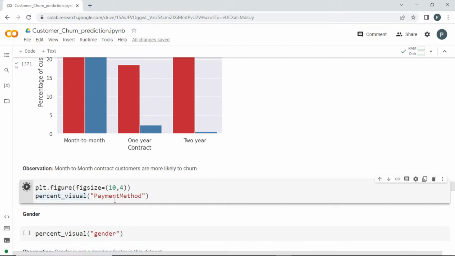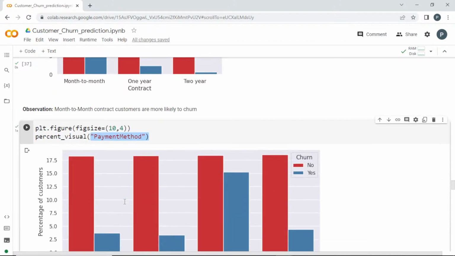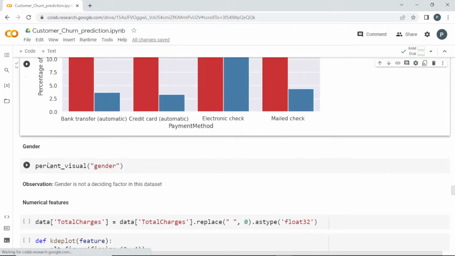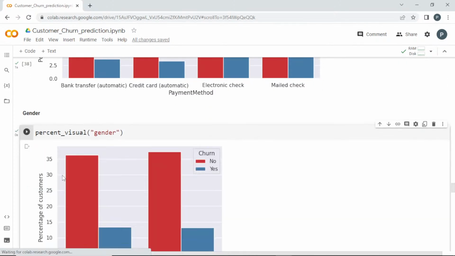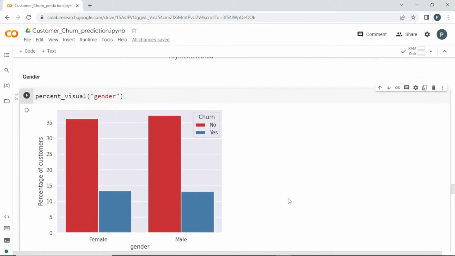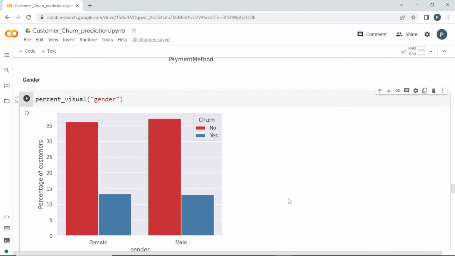And next, I'm going to give the payment method. So if it is electronic check, they are going out a lot when you compare in this data set. And the gender finally, and in this, what you can understand, tell me guys in the chat box. Is it clear till now? You are about to end the exploratory data analysis.